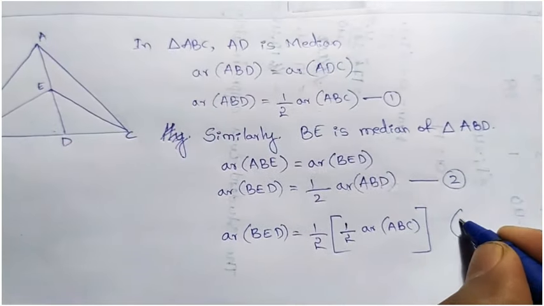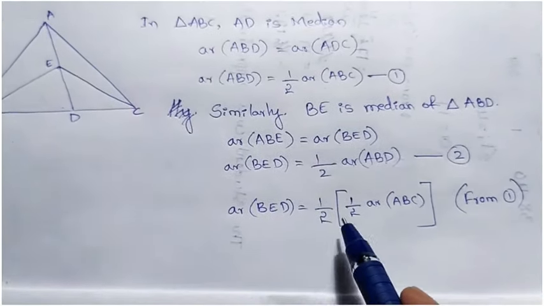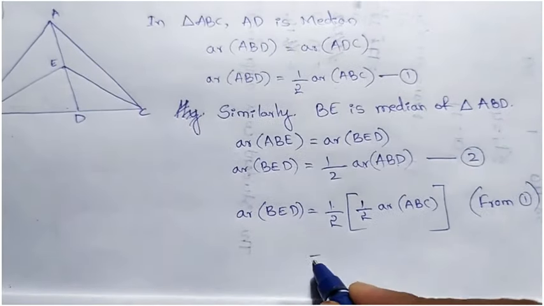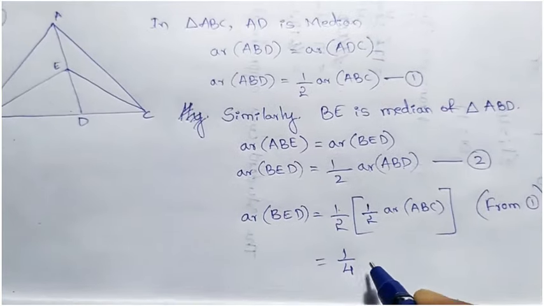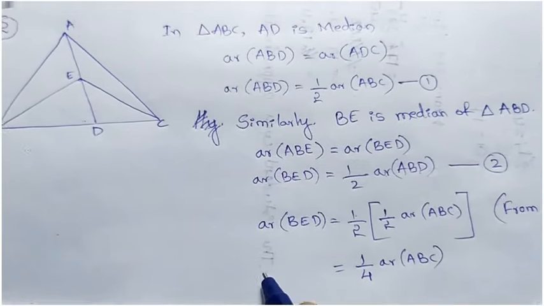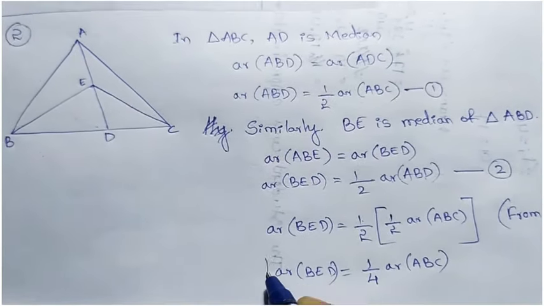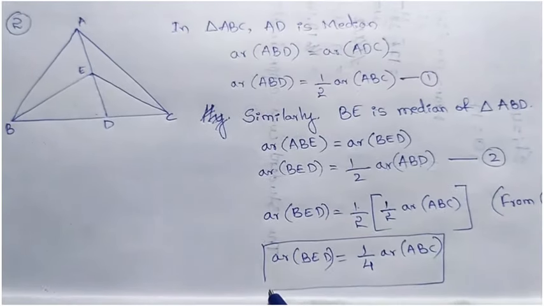Okay, so here write it from 1. Now 1 by 2 into 1 by 2, it will be 1 by 4 of area of ABC. So here area of BED. So hence we proved the equation.